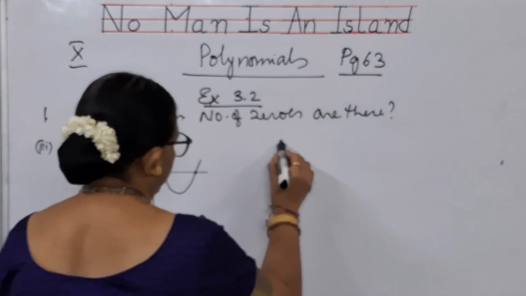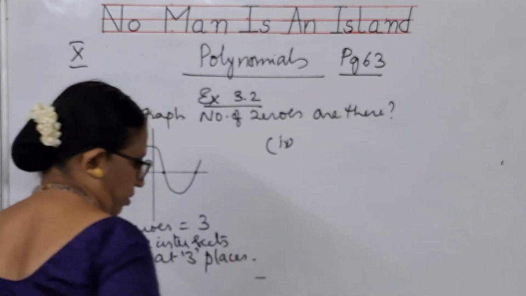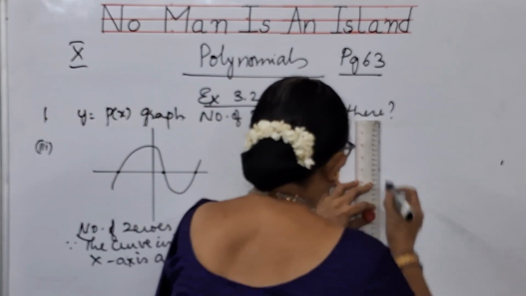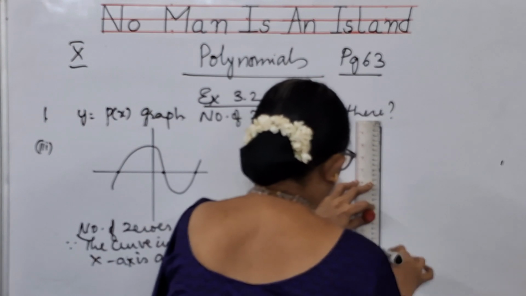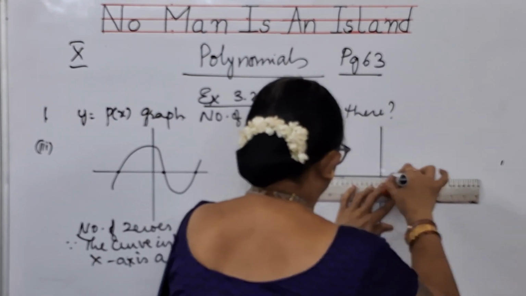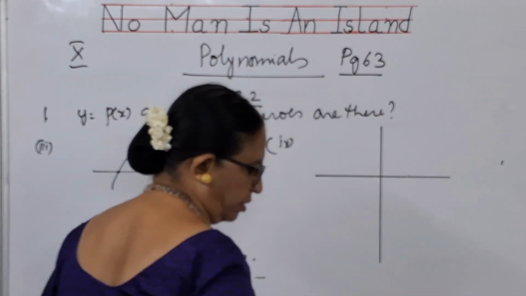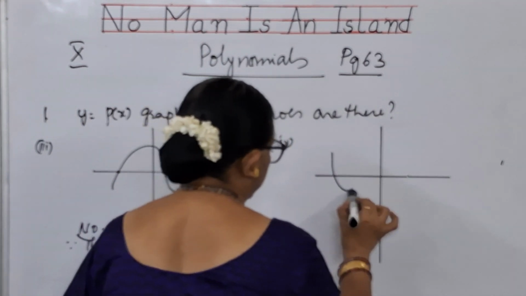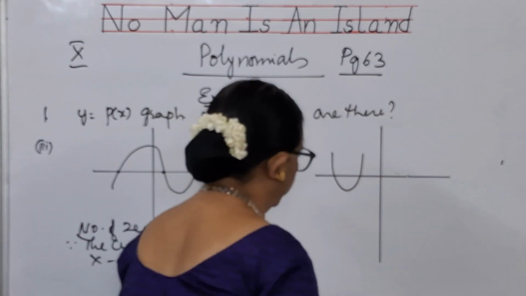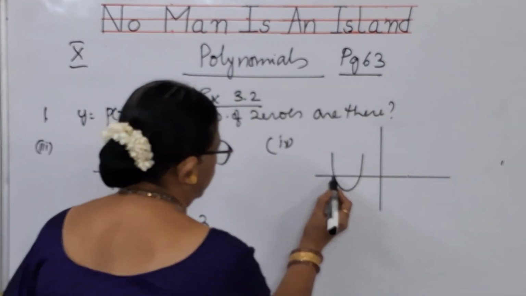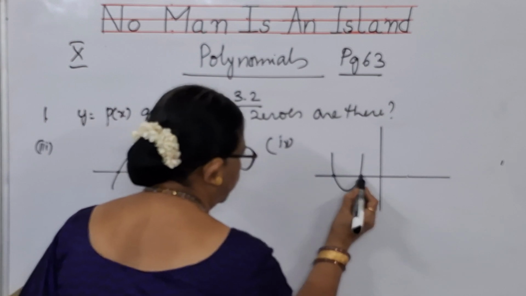Now let us see the fourth one. Fourth one also, you are having a graph like this. It is a parabola, and you can see it is intersecting at 2 points.